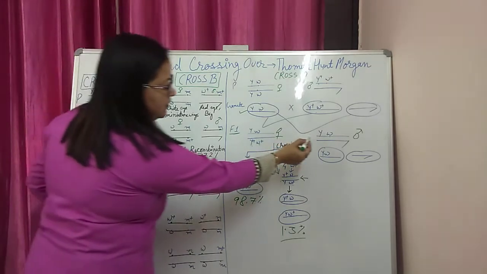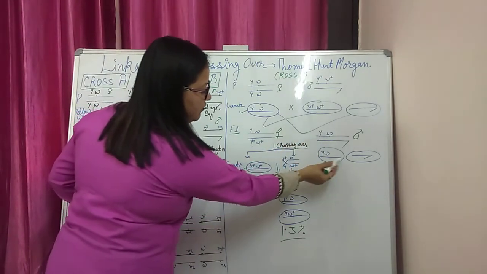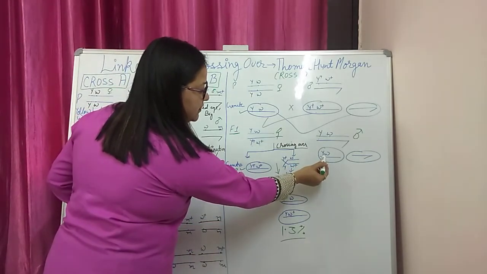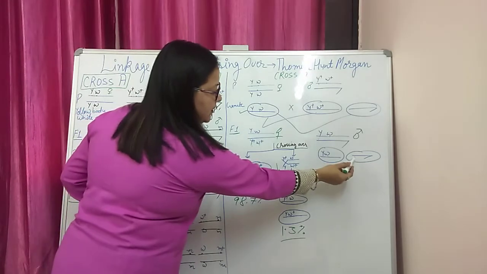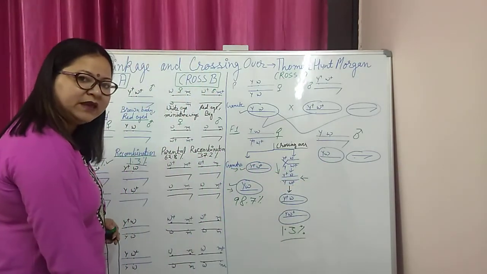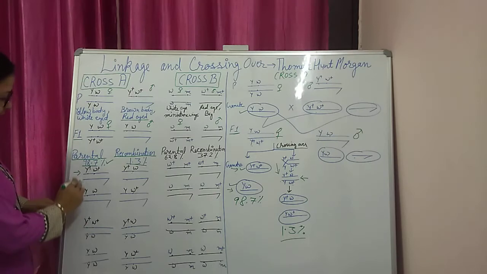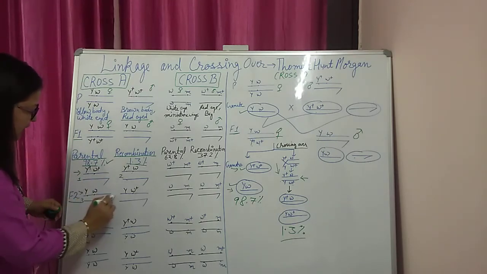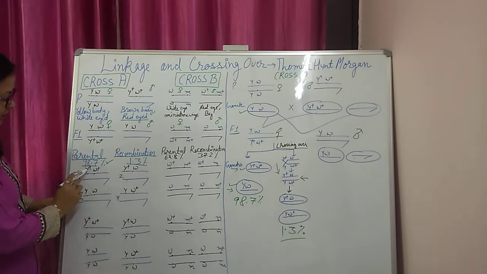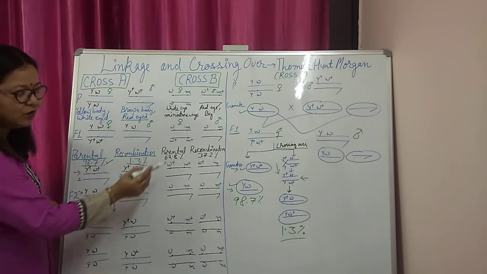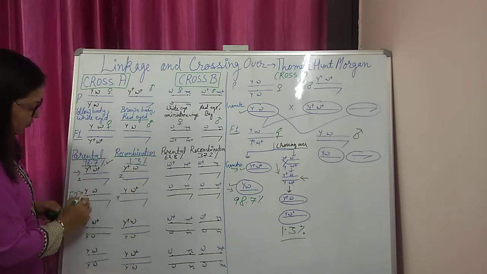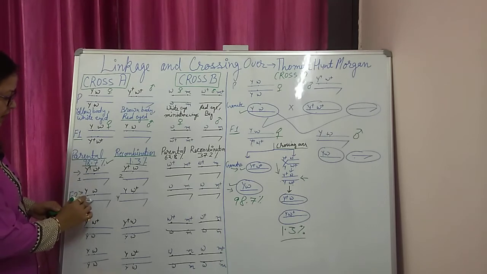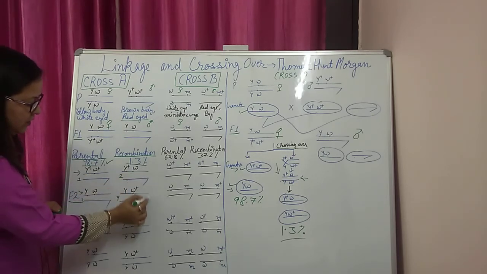Male gamete, this is the F1 male. Here two types of male gamete can be found. One having the chromosome with the genes Y and W, and second this chromosome which will form the male individual. So in the first four diagrams, if we number them 1, 2, 3, 4, you can observe that these female gametes are crossed by the male chromosome. So these all are the male. Out of these, this is the parental type, these are the recombination.